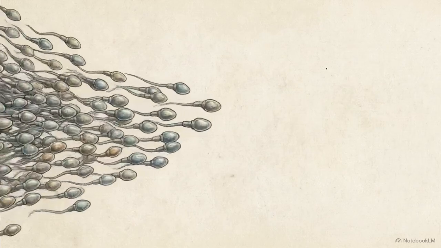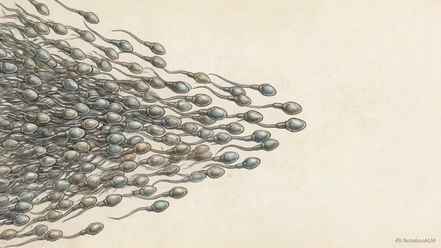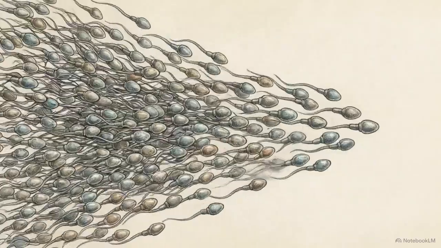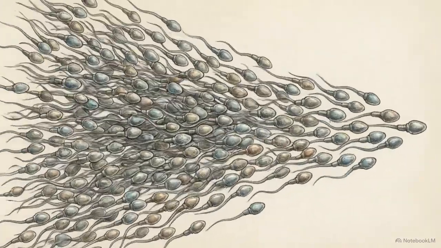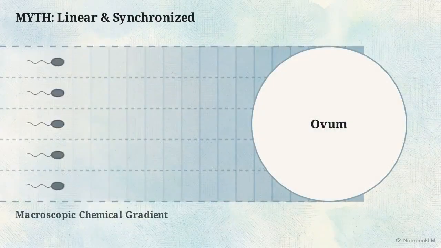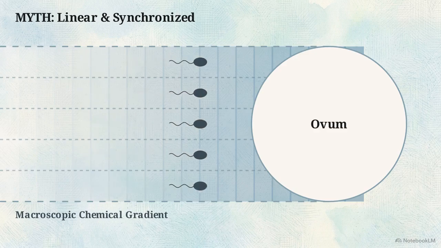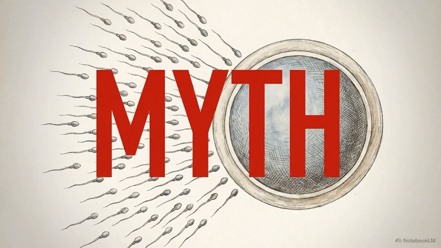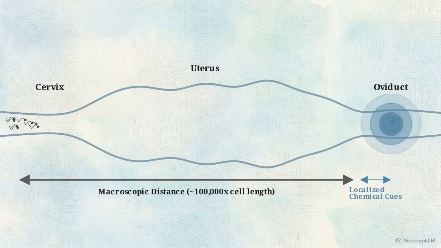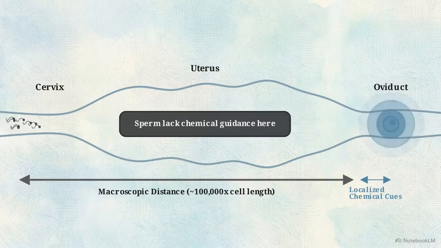Standard biological models often depict fertilization as a massive linear race. Millions of sperm cells are dropped at a starting line, sprinting toward the ovum as they follow a simple path of localized chemical cues. Physically, this mass competition model is completely impossible. Localized chemical gradients cannot span the macroscopic distances of the cervix and uterus to guide a cell toward its target.